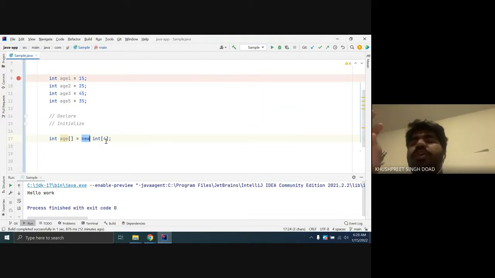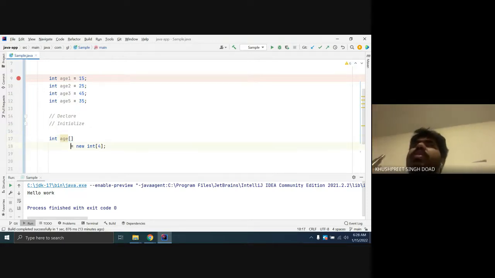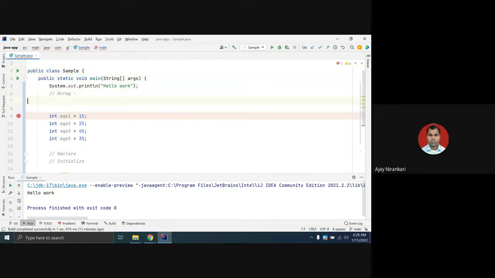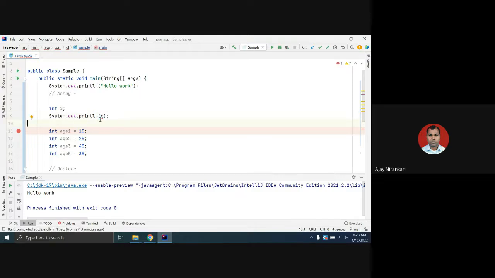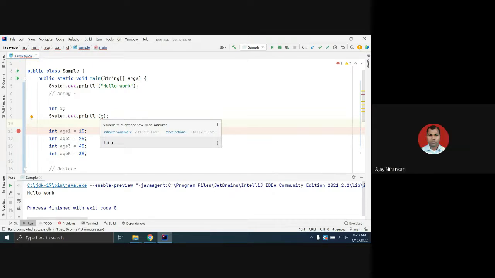So if we write just int age bracket, what does that mean? This means we have only declared the array of age. In Java, this is one very basic concept in data types. Let's say you declare variable x. You cannot use the x variable until you give it some value. This is the basic rule of Java: if you declare any variable and do not initialize it, you cannot use it. The compiler gives you an error.